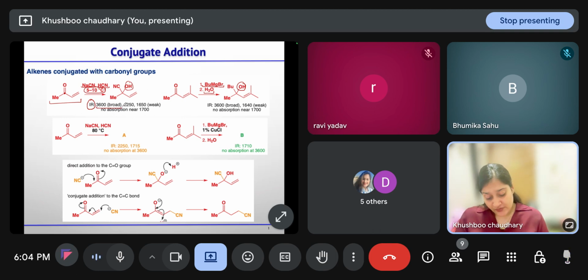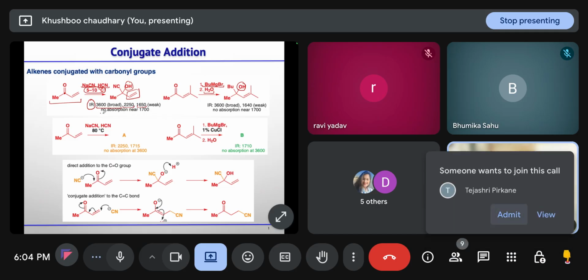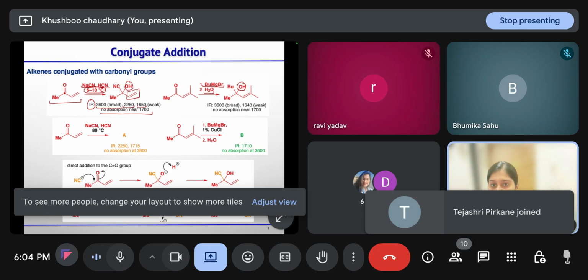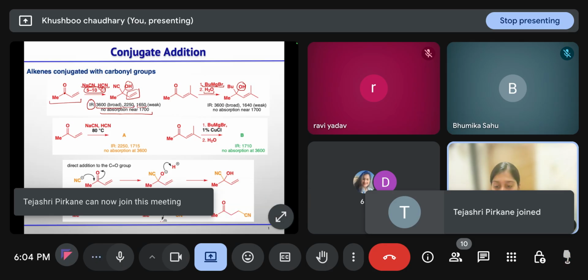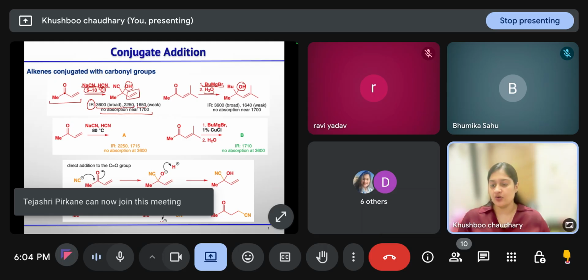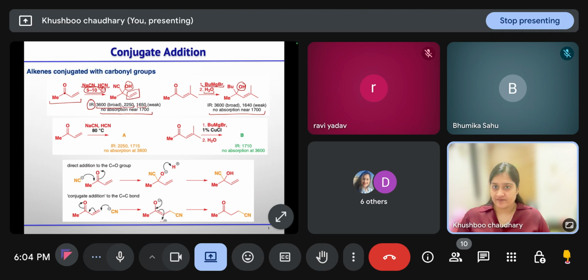Then 2250 corresponds to the peak of the nitrile in IR, and a weak band at 1650 will tell us that an alkene is there in this molecule. And as there is no absorption near 1700, this suggests that the carbonyl carbon that was present in the starting material is now gone. Similar for the second case.